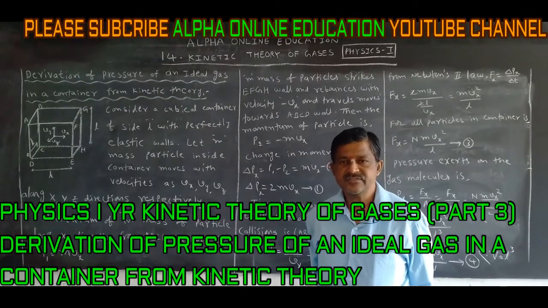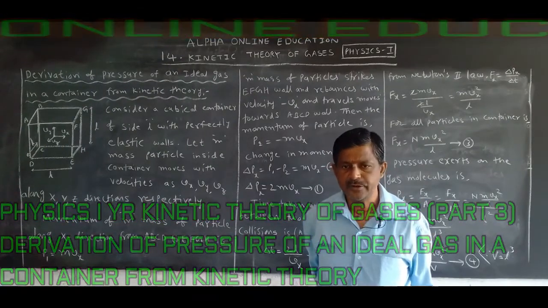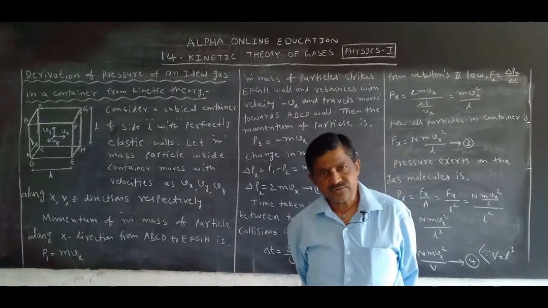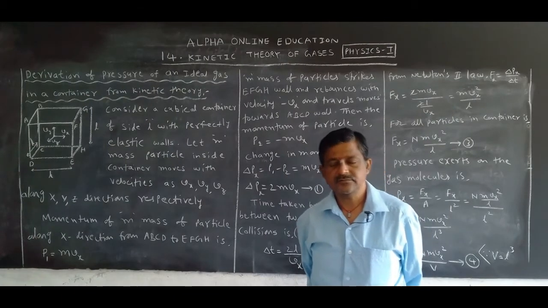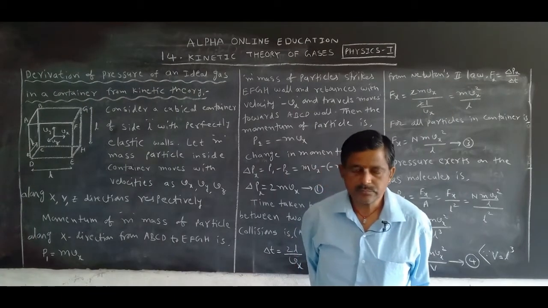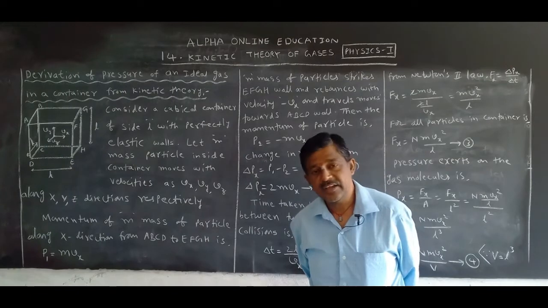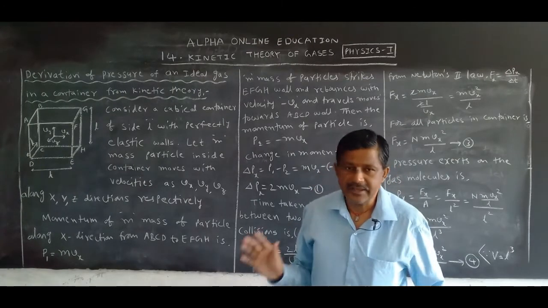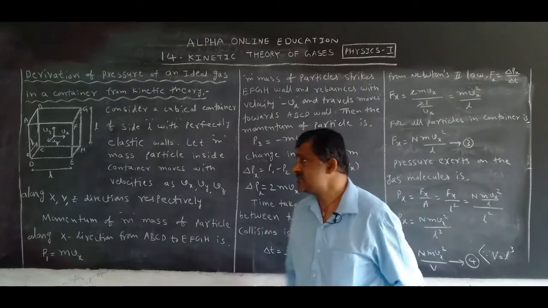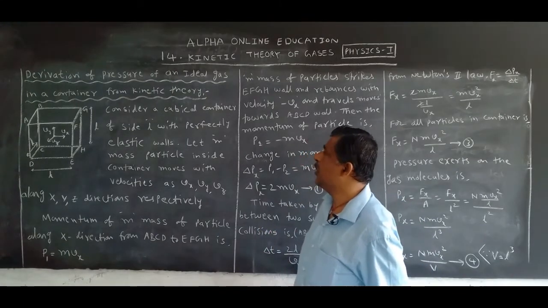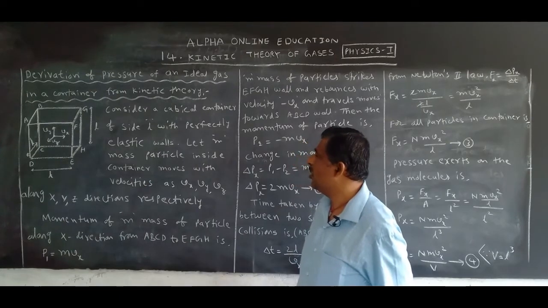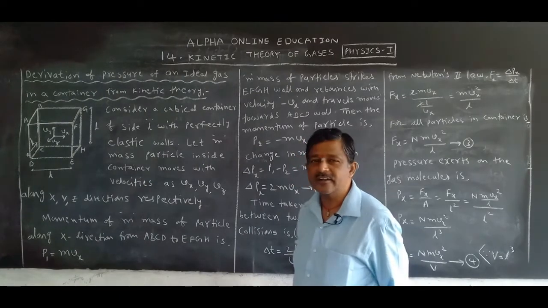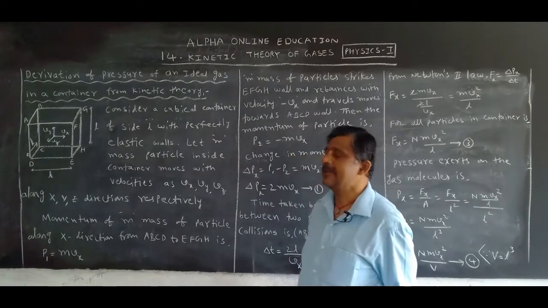We want to discuss a very important question in this chapter, for 8 marks. This question again you have in chemistry, again for 8 marks. The method of derivation is like this only. Now the topic is derivation of pressure of an ideal gas in a container from kinetic theory.